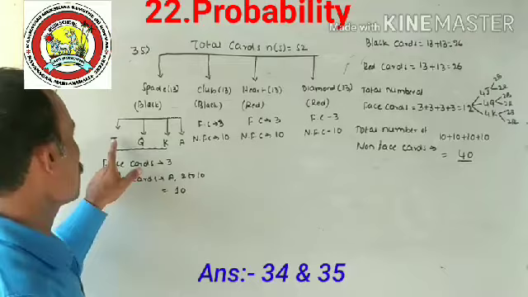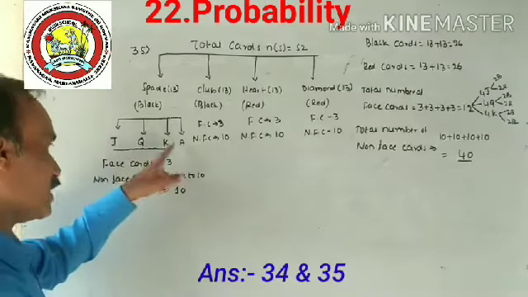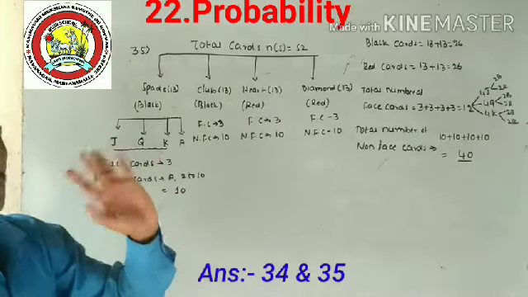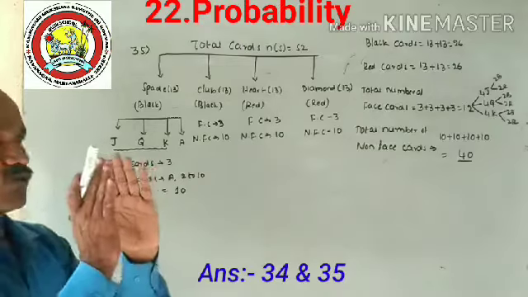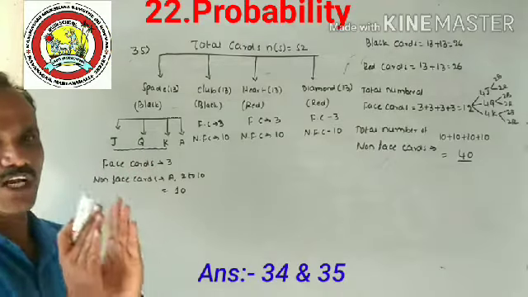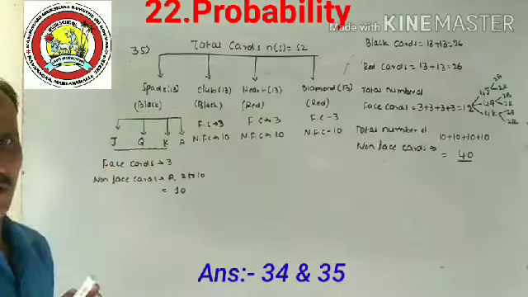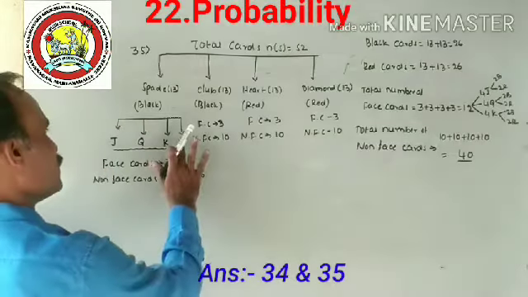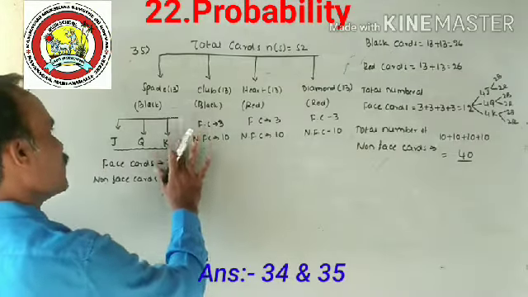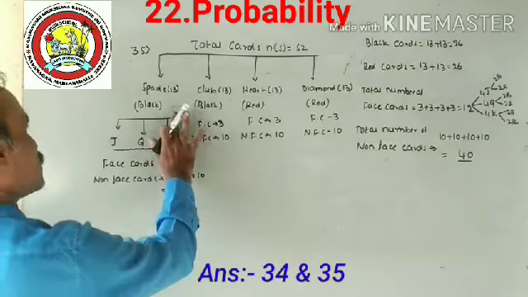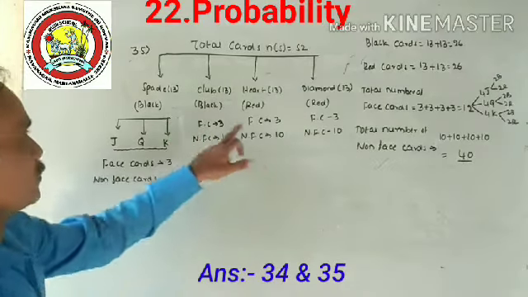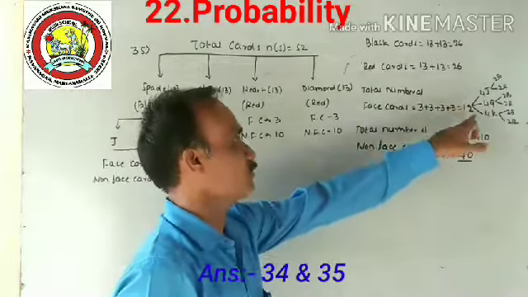In each 13, there are 3 face cards. A is also there, but A is not a face card. Face means the face of the jack, the queen, and the king. So 3 plus 3 plus 3 plus 3, totally 12.